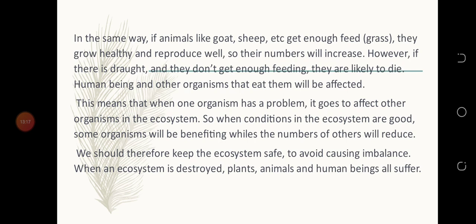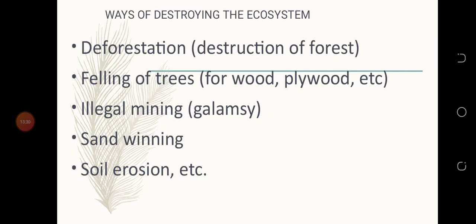When an ecosystem is destroyed, plants, animals, and human beings all suffer. So when the ecosystem is destroyed, plants suffer, animals suffer, and we human beings also suffer. So ways of destroying the ecosystem: deforestation, that's destruction of forest. Deforestation, cutting off trees without planting them back.